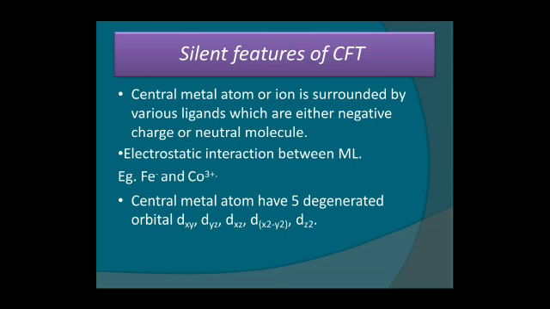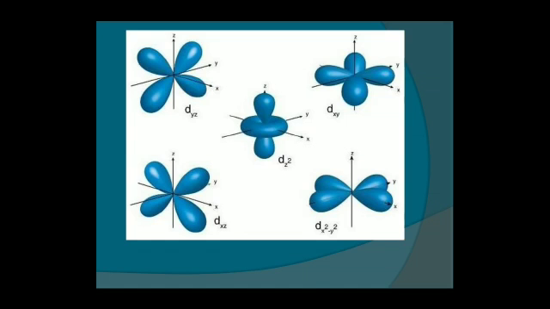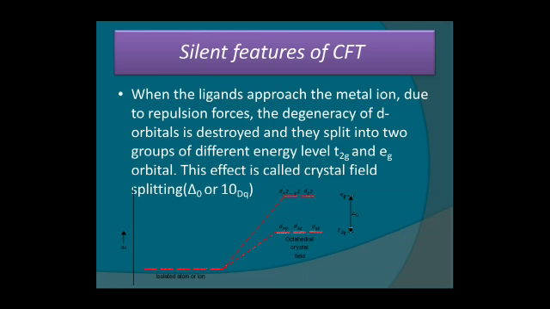The central metal atom has 5 degenerate orbitals. We know very well, we studied this in class 11th also. The d subshell has 5 orbitals: dxy, dyz, dzx, dx square minus y square, and dz square. Three of them lie between the axes and two are on the main axes. We can see the structure in the picture. Now we come to the salient features of the CFT.